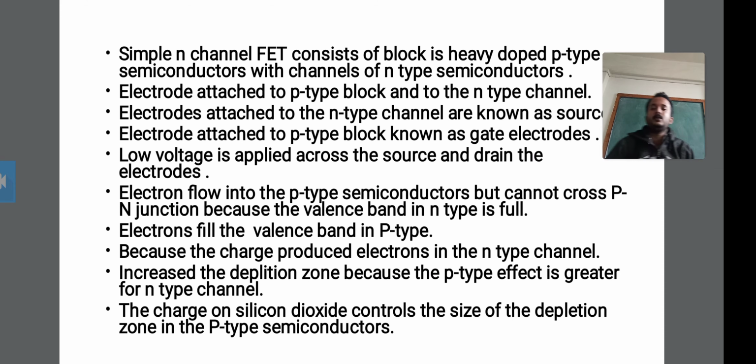Therefore different types of electrodes are used. The electrode attached to the n type channel is known as the source. The electrode attached to the p type block is known as the gate electrode. Okay, this is the introduction.